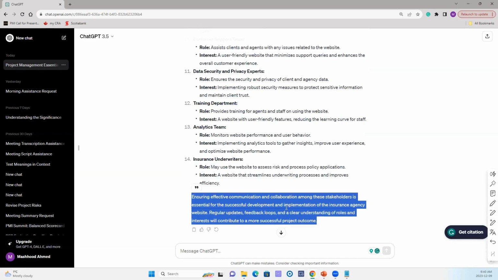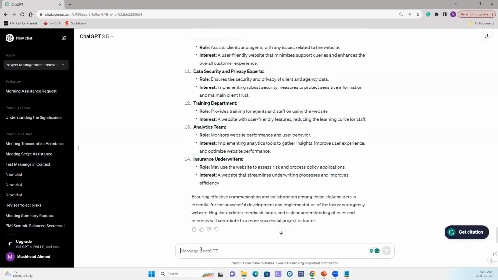So the last comment says that effective communication and collaboration among these stakeholders is essential for successful development and implementation of the insurance agency website. Regular updates, feedback loops, and a clear understanding of roles and interests will contribute to more successful project outcomes. Say you like this response or you may not like the response.